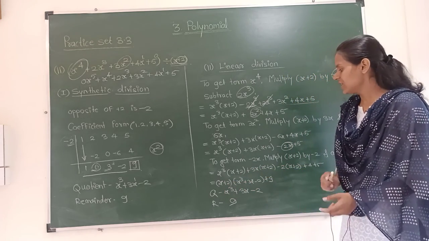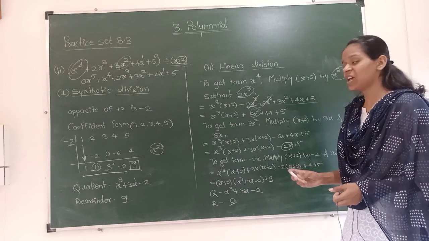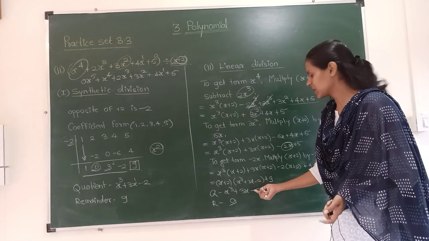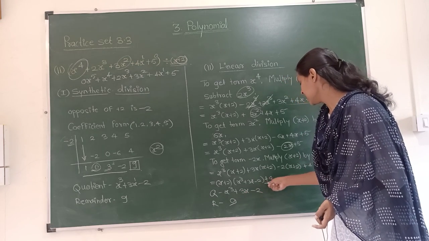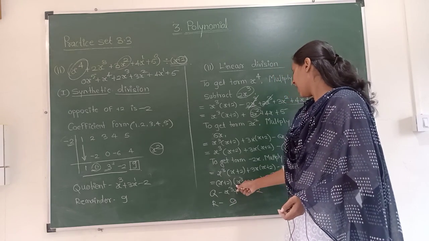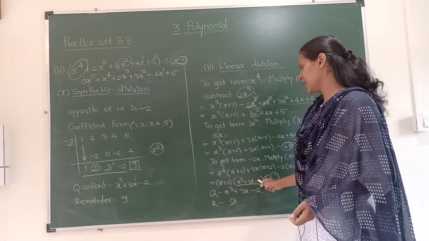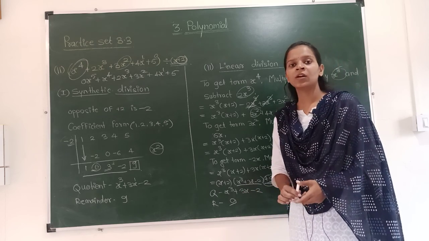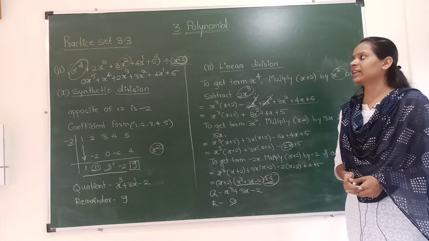We have to see the same terms, the numbers, with the addition or subtraction given between them. You can see the last number is always the remainder, so the remainder is 9, and this term is the quotient, so the quotient is x³ + 3x − 2. This is how we have solved both examples by synthetic and linear types of division.